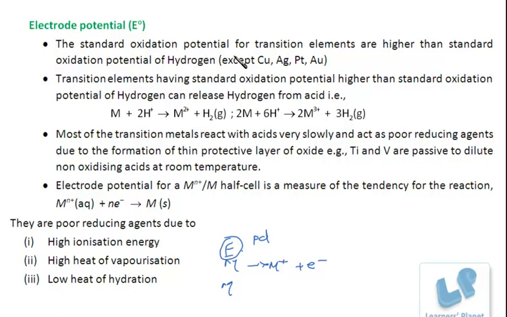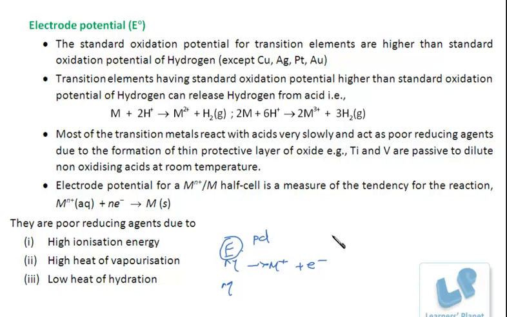The standard oxidation potential for transition elements is higher than the standard oxidation potential of hydrogen, except copper, silver, platinum and gold. So standard oxidation potential means what? It is the tendency to lose electrons. So it is higher than that of hydrogen. The exceptions are copper, silver and gold.